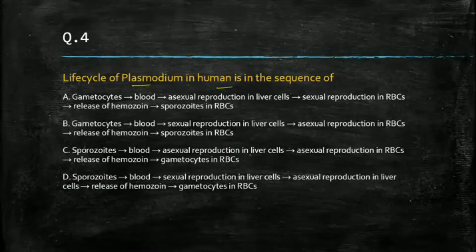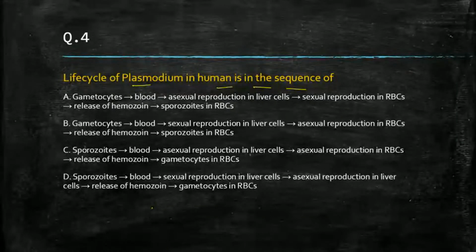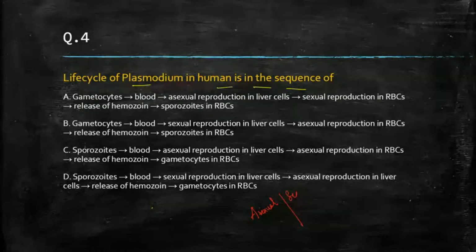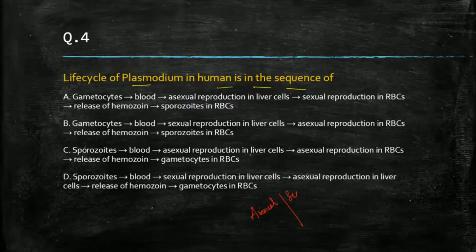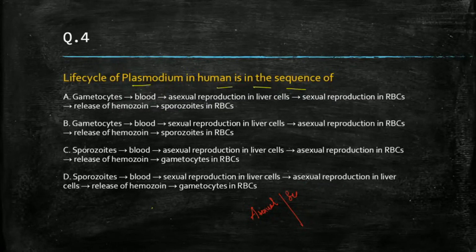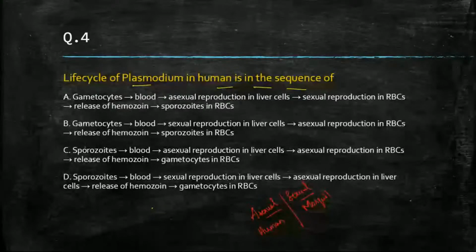Life cycle of Plasmodium in human is in the sequence of, what will be the correct answer? So first we'll understand the life cycle of Plasmodium here. The Plasmodium has two phases: one is asexual and the second one is sexual. Asexual takes place in the human and sexual takes place in the mosquito, and that is your female mosquito. Females are very dangerous. I'm talking about mosquitoes.